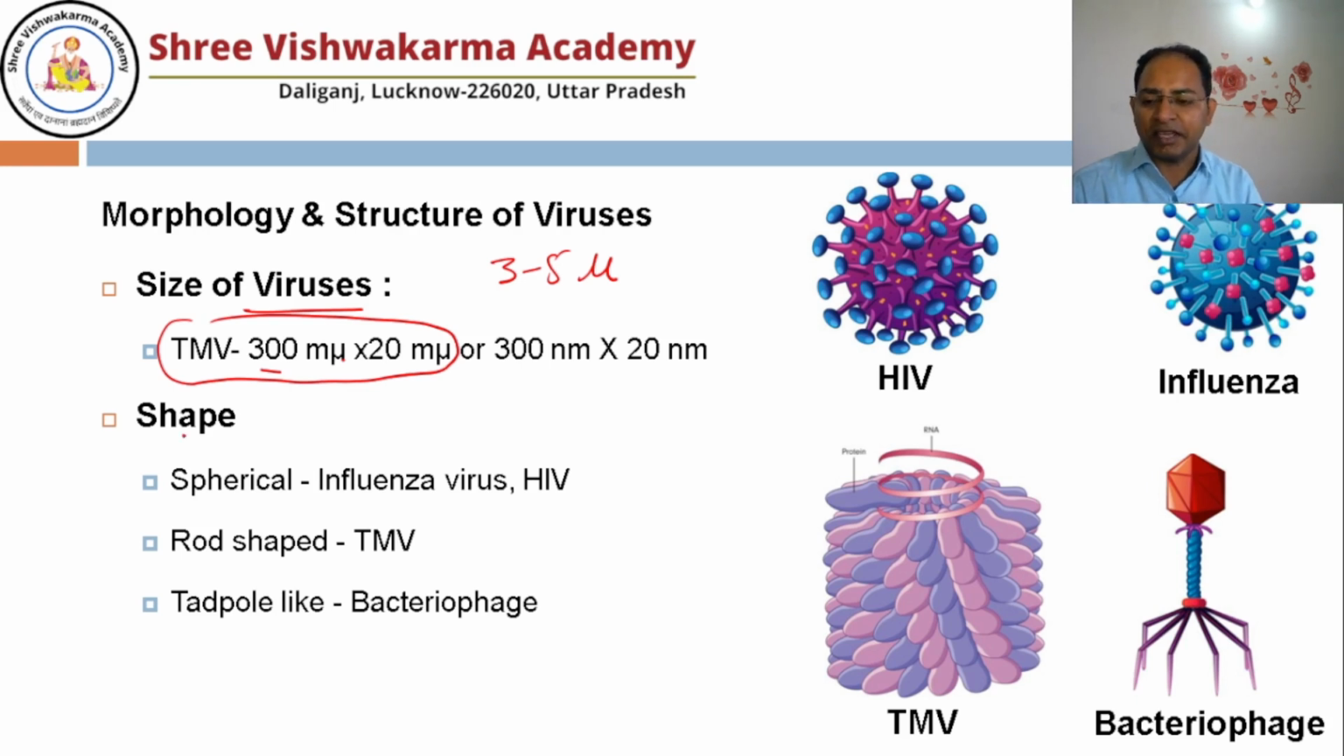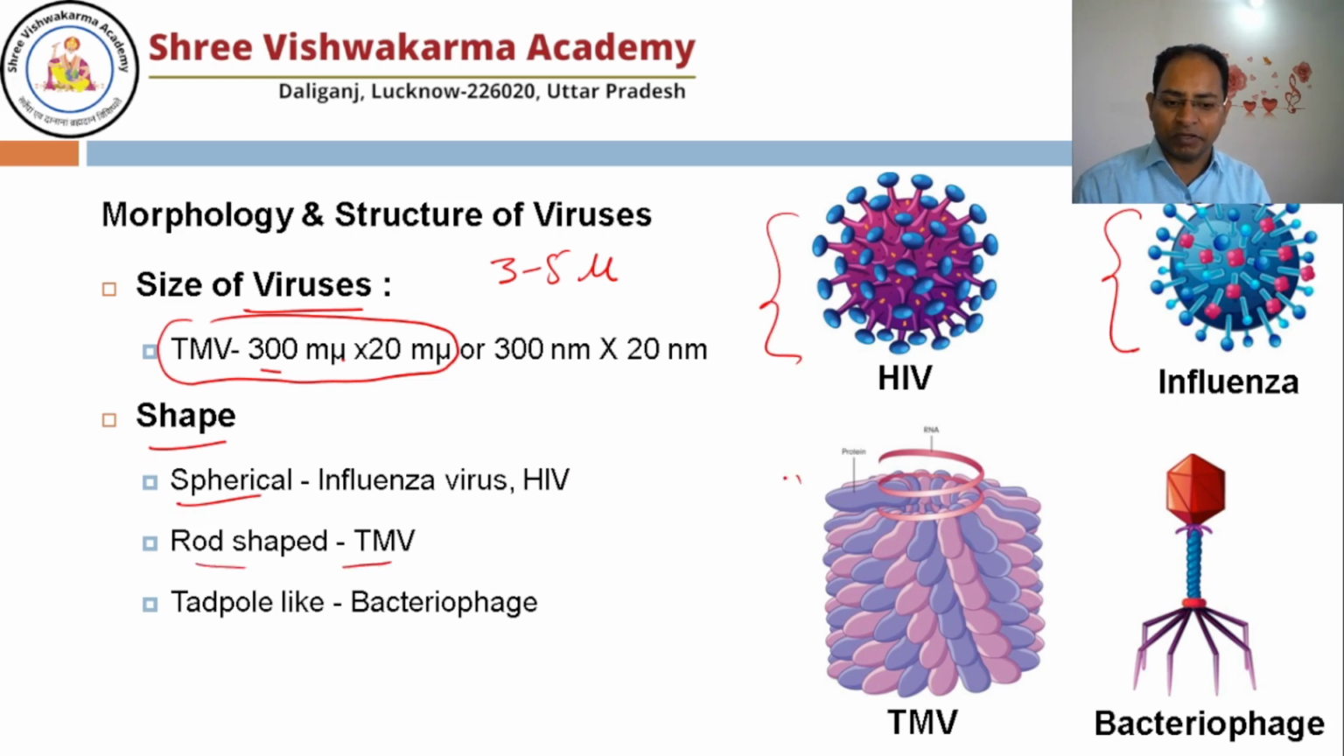If you see the shape, viruses are present in different shapes, like spherical, you see the influenza virus, the HIV, human immunodeficiency virus, which causes AIDS in humans. It may also be rod shaped. Here is the tobacco mosaic virus. It is in the rod shape. It may form a tadpole-like structure. See the tadpole. Example is bacteriophage.